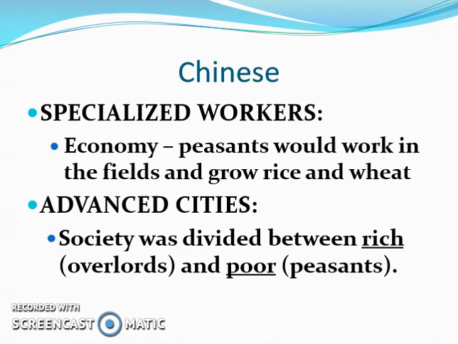There were advanced cities in ancient China. Society was divided between the rich overlords and the poor peasants. So if you were in the lower class, you had very little hope of making it to the upper class. There weren't as many separations in society as we saw in our last video with ancient Egypt. In ancient Egypt, there were 6 different levels. In ancient China, we were just talking about the rich and the poor, so 2 levels.